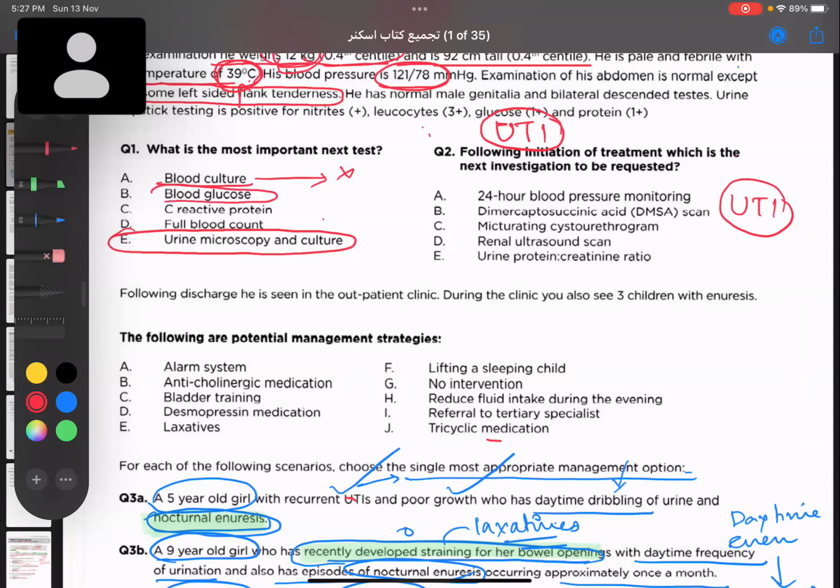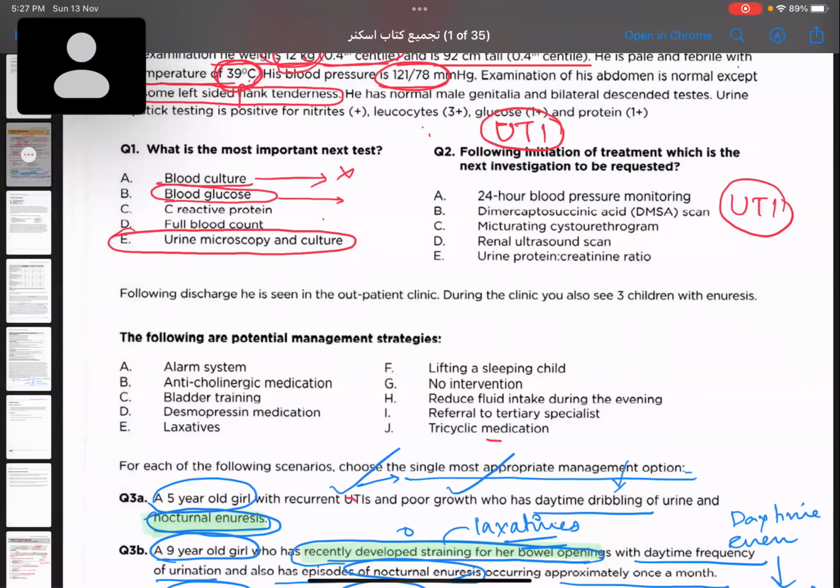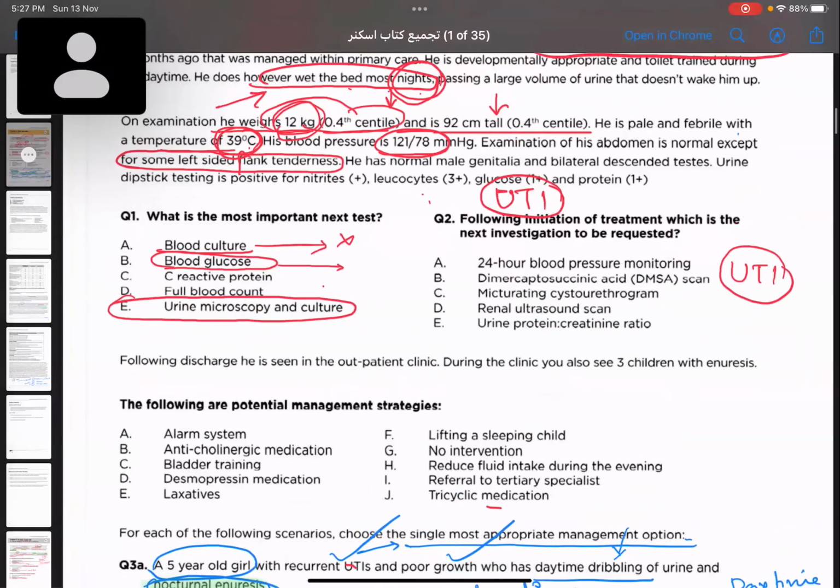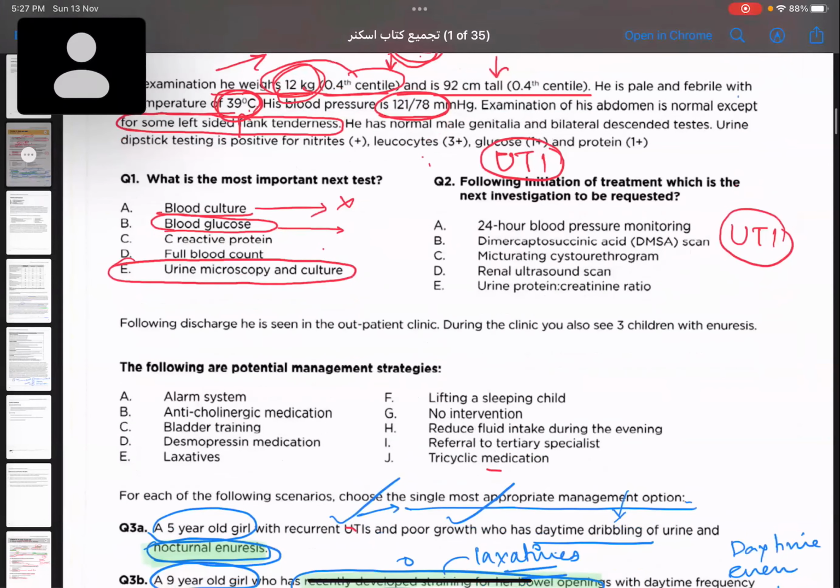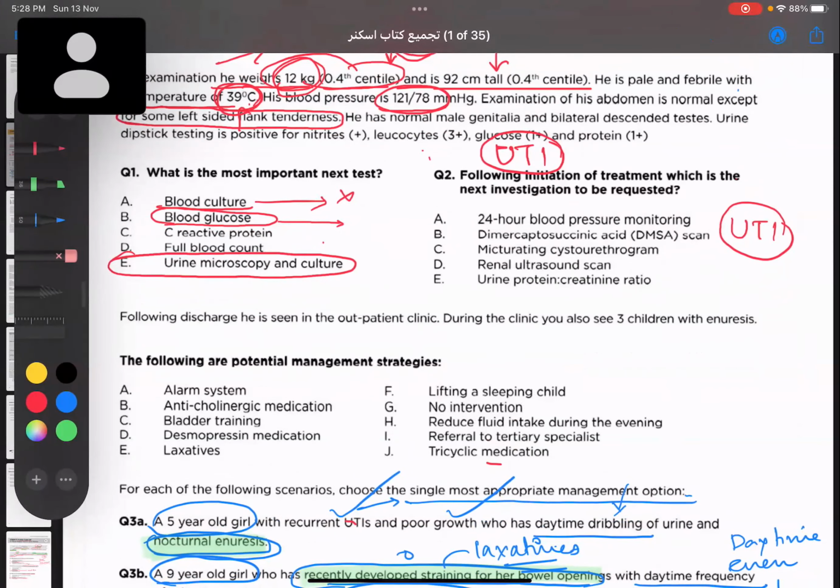Does he have any features of diabetes mellitus? Yes, enuresis, but it favors UTI more. Exactly, because the dipstick is positive, we are not suspecting diabetes mellitus, so blood glucose is out. This is the reason they have given blood glucose, because they want you to think about diabetes as well. C-reactive protein is very non-specific. It usually increases in all inflammatory conditions. We'll get an idea that there is some inflammatory condition going on in the body, but we'll not get an exact diagnosis. So this is out.